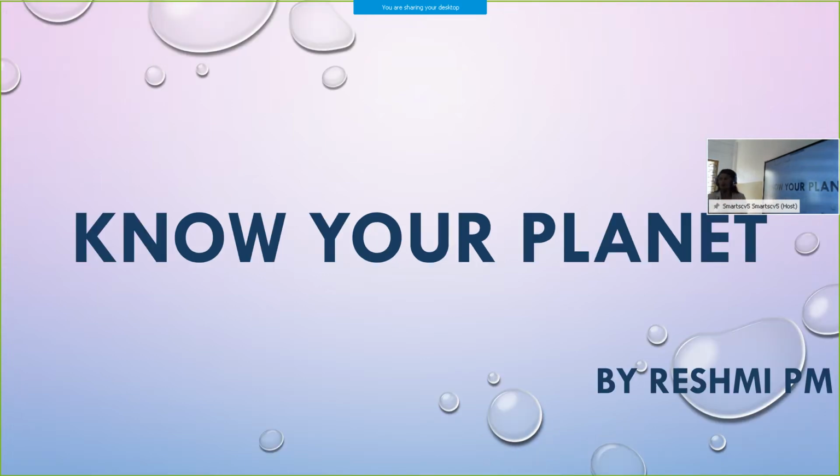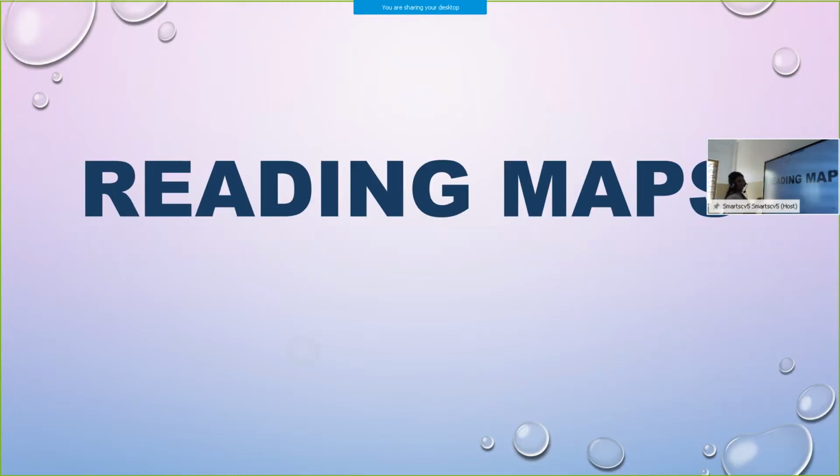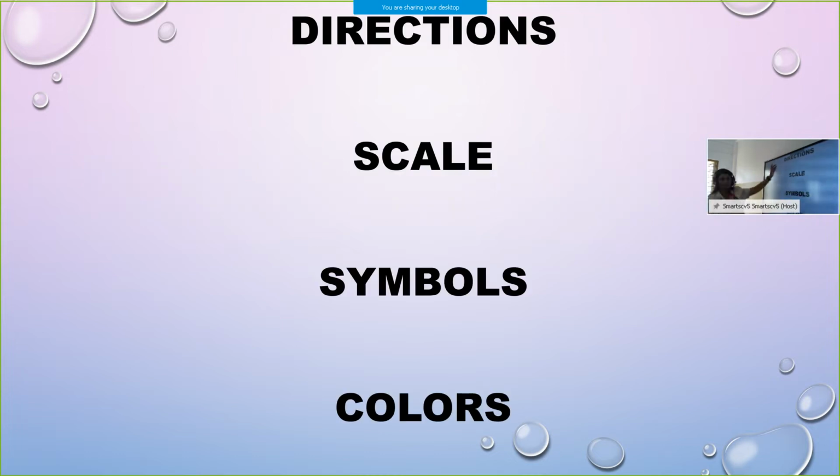Class 5, Know Your Planet. My name is Rashmi PM. I'll be handling social science for you. Topic is reading maps: directions, scale, symbols, colors. Once more, directions, scale, symbols, colors.